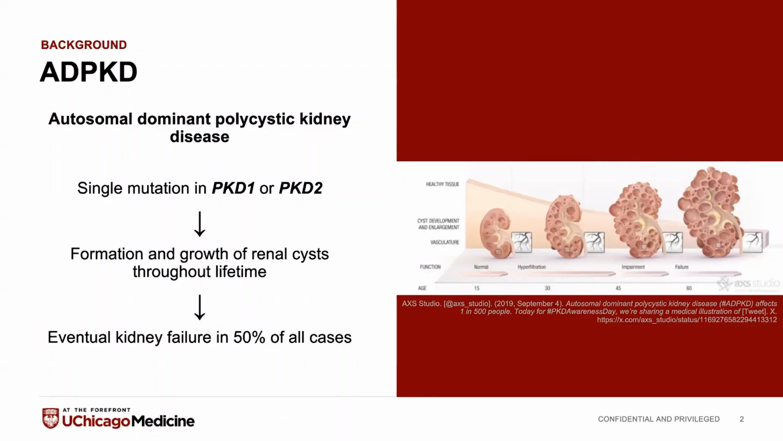And a mutation in one of these genes causes the formation and growth of renal cysts throughout one's lifetime, from the time that they're in the womb to the time that they die. And in 50% of all cases, there is eventual kidney failure, I think by the age of 50 or 60. Currently, there are no cures for this and very few treatments.